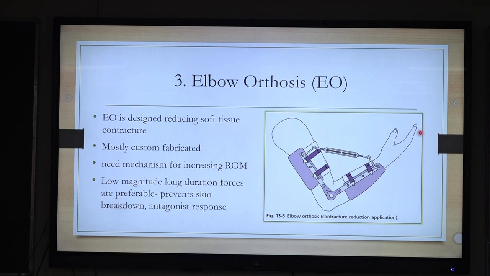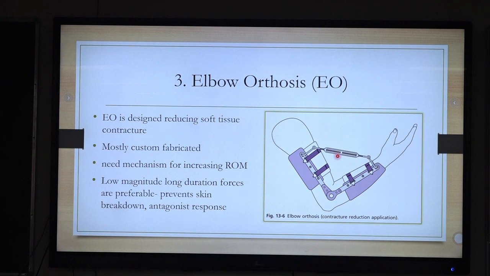Elbow orthosis, again there are two, static and dynamic. We are discussing the static elbow orthosis. For what purpose we give? We give it to reduce the contracture, okay, or maintain the joint position. For this we need an elbow joint lock, and we need a ratchet system or turnbuckle system where we can hold the elbow joint in a position, okay.